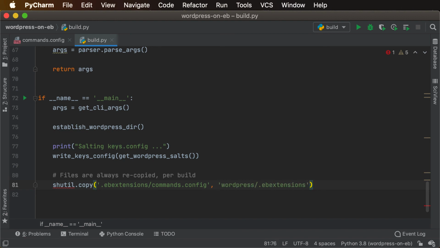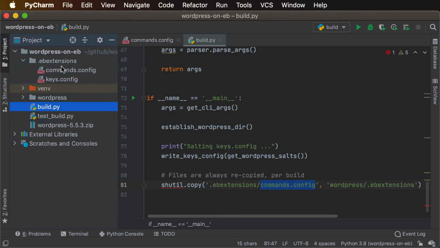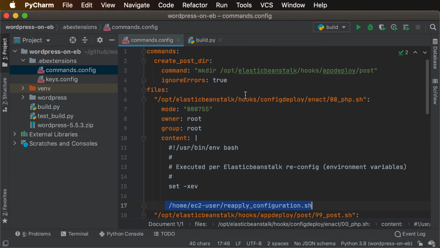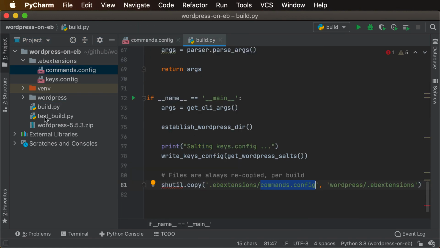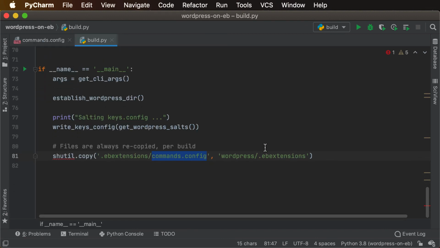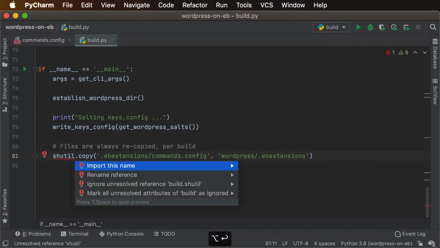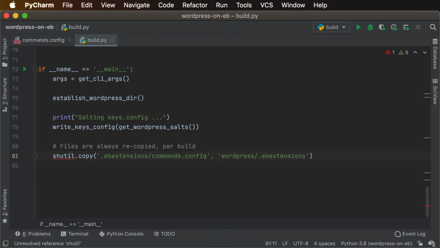Okay, so we're going to go ahead and copy from our ebextensions directory, basically our commands.config. This is what we expect to be bundled. And we're putting everything under this WordPress directory that will eventually be zipped up as part of our source bundle and uploaded to Elastic Beanstalk for deployment. And go ahead and import the shell util. And let's take a look here.